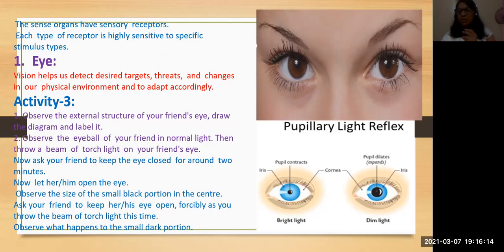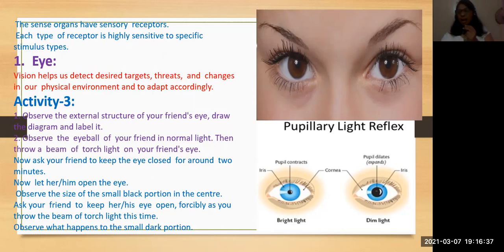The white part which you can see is the cornea. The outer white part we are seeing is a modified part of the sclera, the outer first layer. This sclera is modified as the cornea, which is thin. Normally sclera is a thick layer.